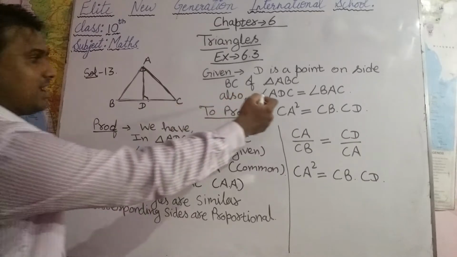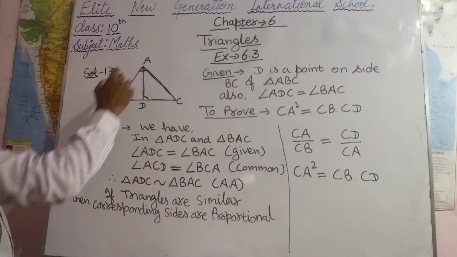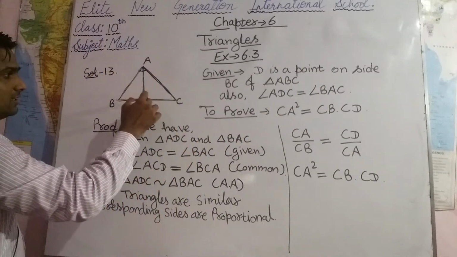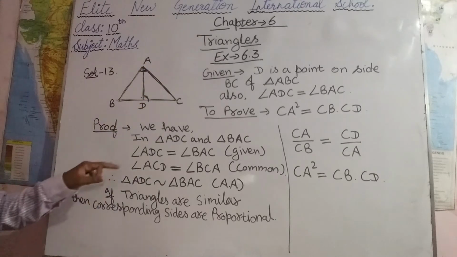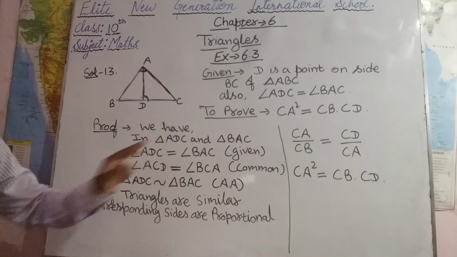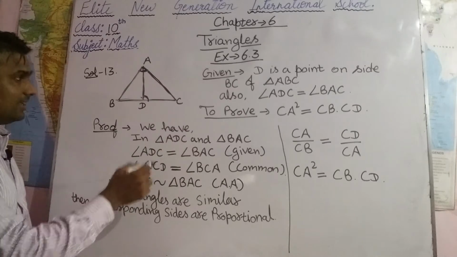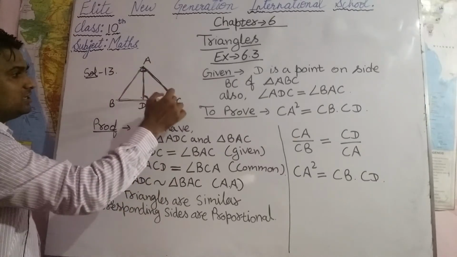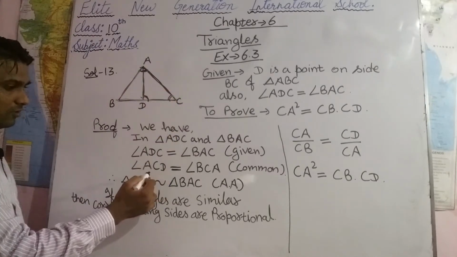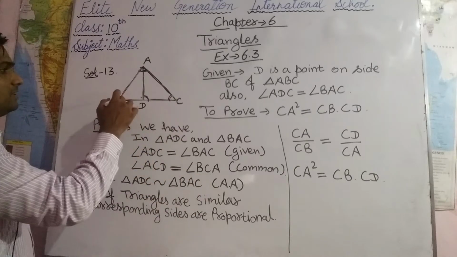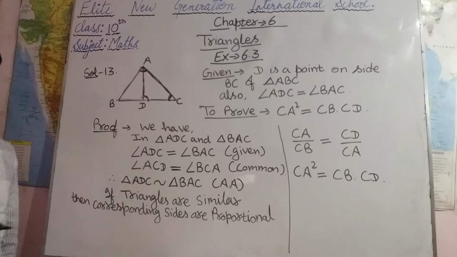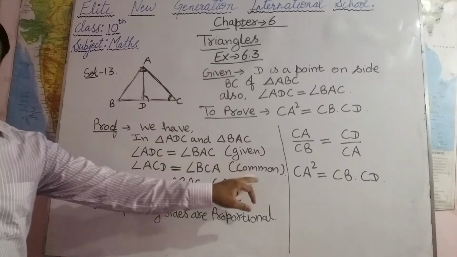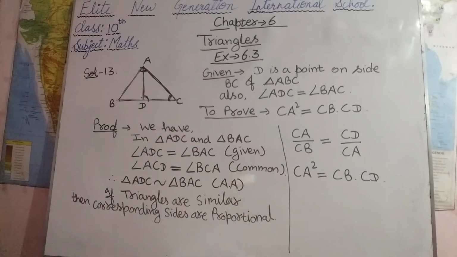And angle ACD equals angle BCA. See here, angle ACD is also this angle BCA. So these two angles are equal, that is, common.